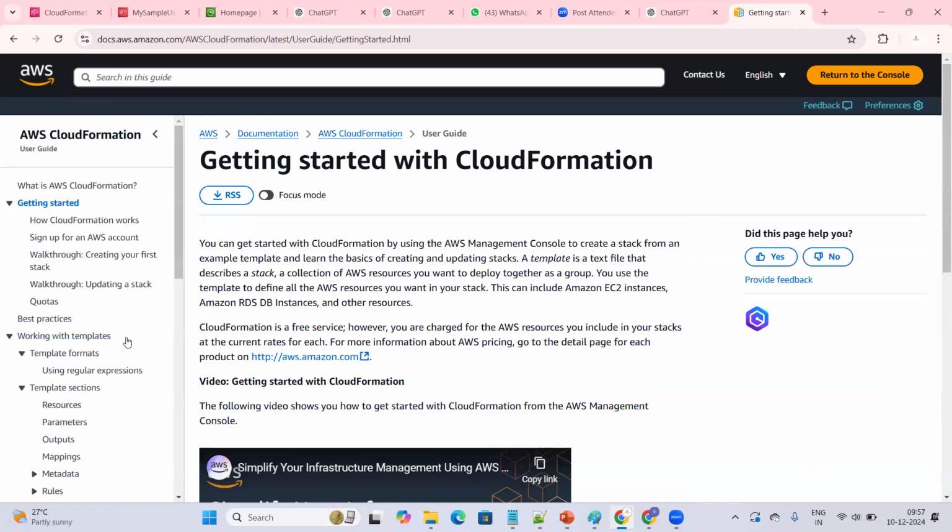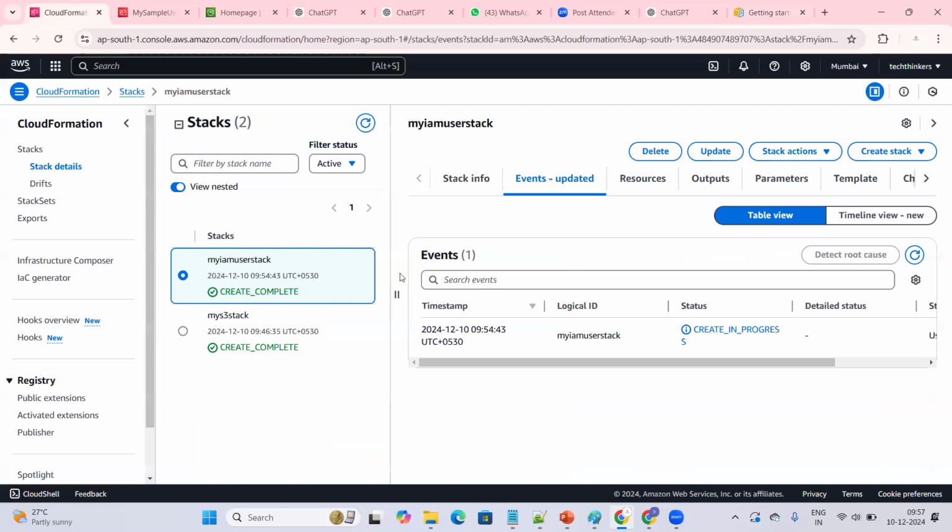Just for the sake of it, you can create infrastructure by using CloudFormation. What is the stack here? First, we need to create a stack. A stack is nothing but that particular infra set you are creating. You can give some name for the infrastructure you are creating. That is nothing but a stack. You understood, right, how we are creating infrastructure.